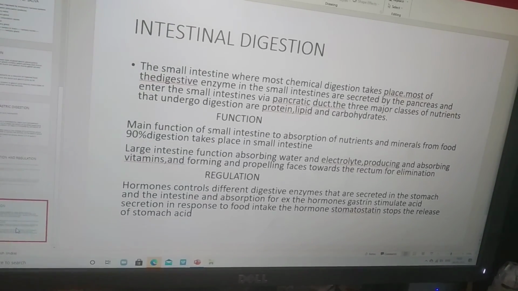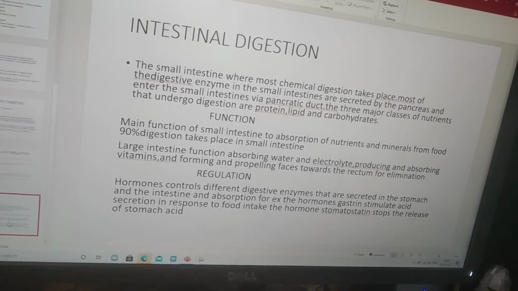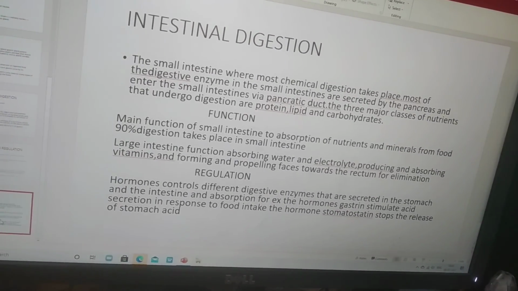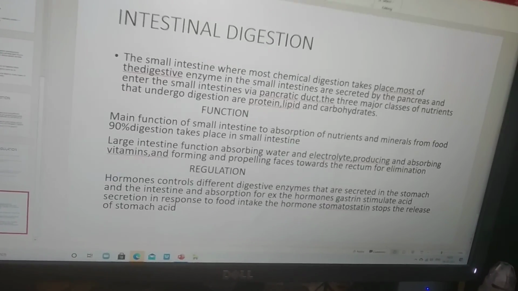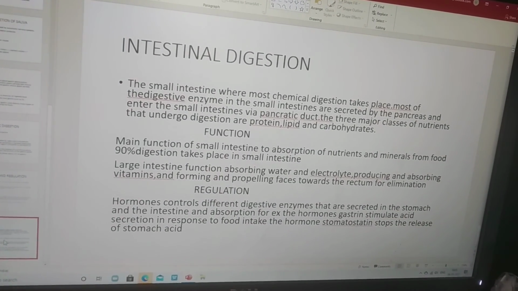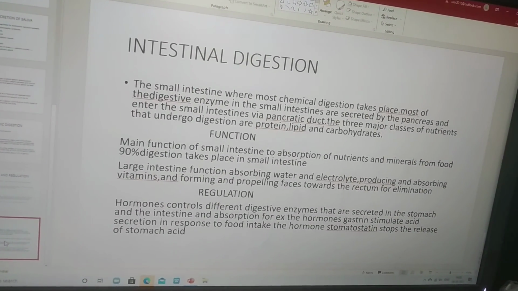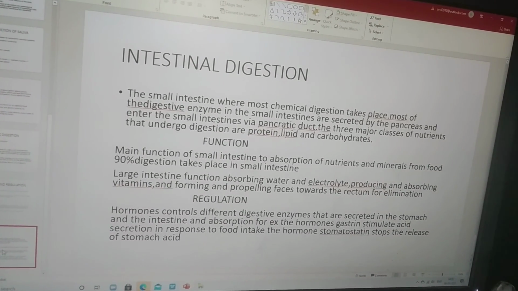So here we completed intestinal digestion, gastric digestion, pancreatic digestion and salivary digestion. In the next lecture we will learn about vomiting, defecation, and all the remaining digestion topics.